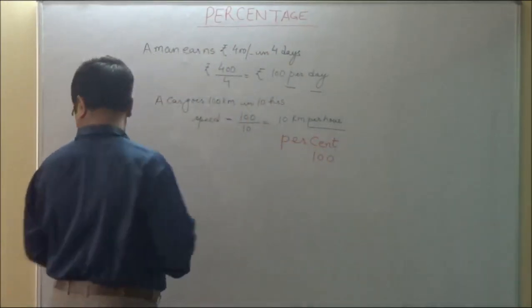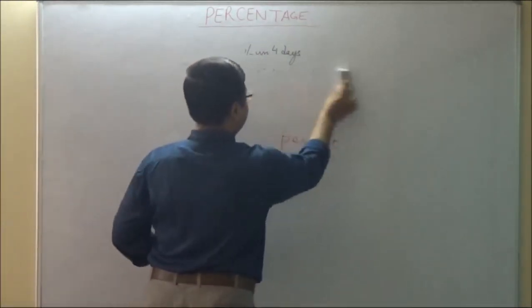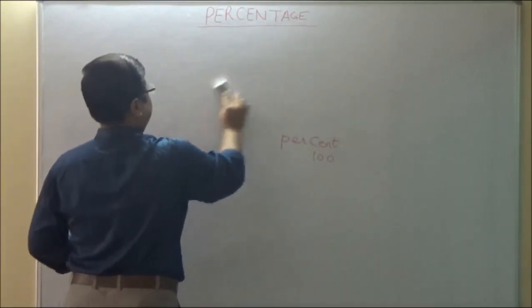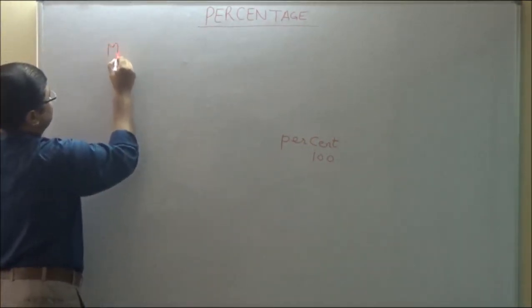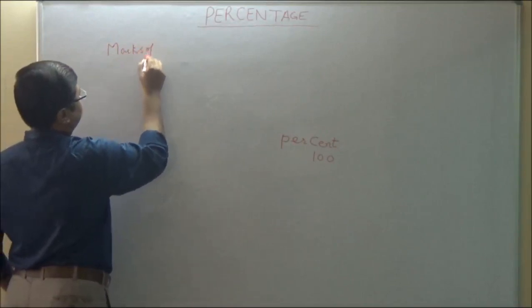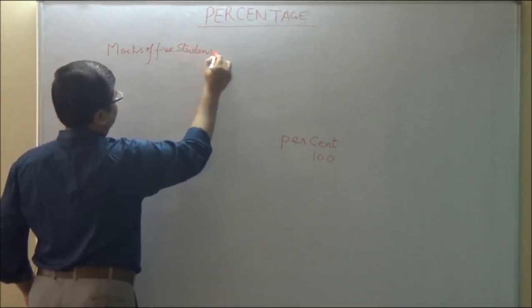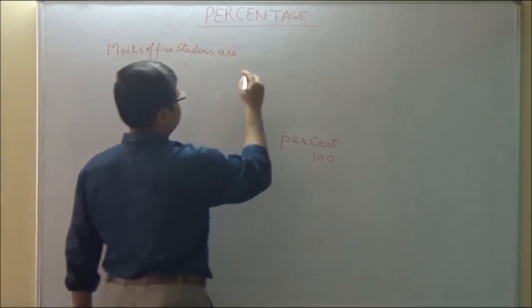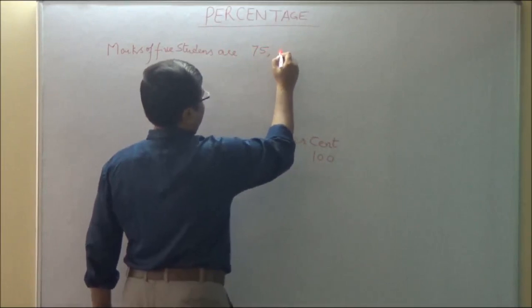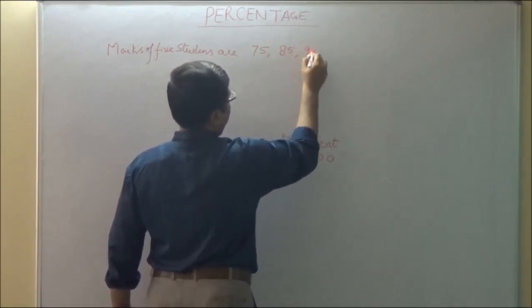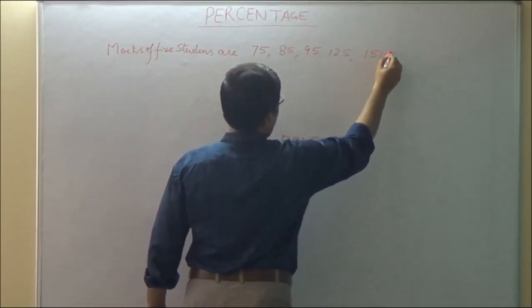Now suppose we say marks of 5 students are 75, 85, 95, 125 and 150 respectively.